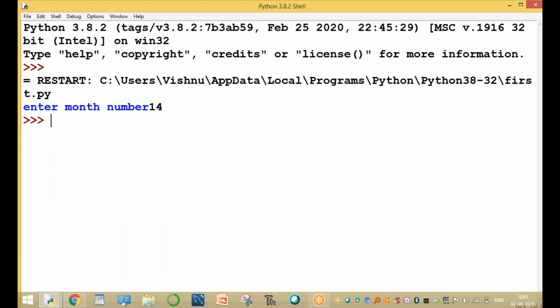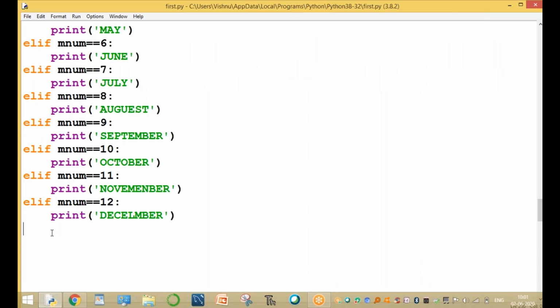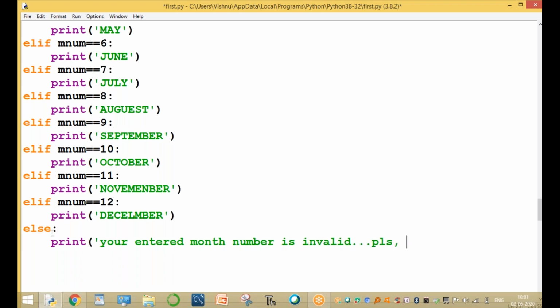For example, enter 14. Then what happens? No output. But I want the output to say invalid month number. So display the invalid month number; that will be written in the else block. Print: your entered month number is invalid. Please try again. Here, please try again. The output. Clear? We are using the else part.